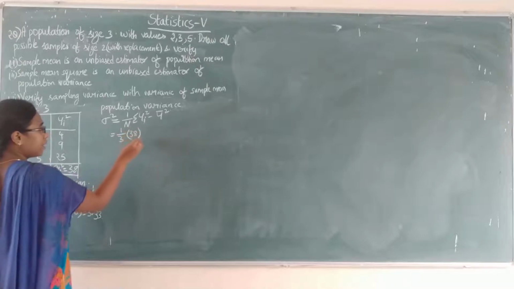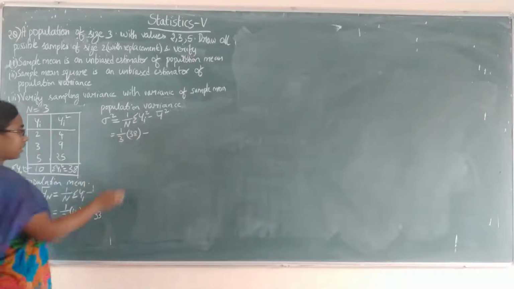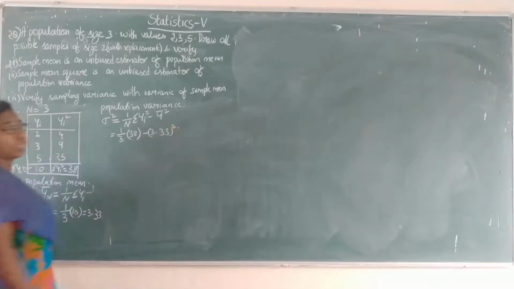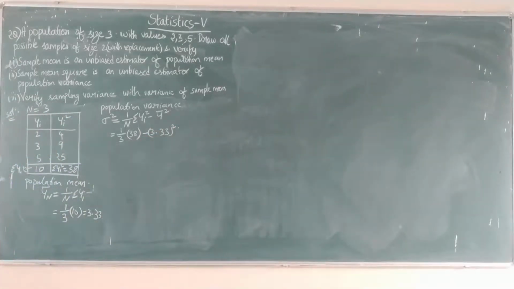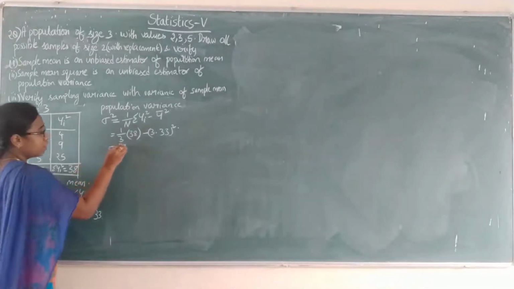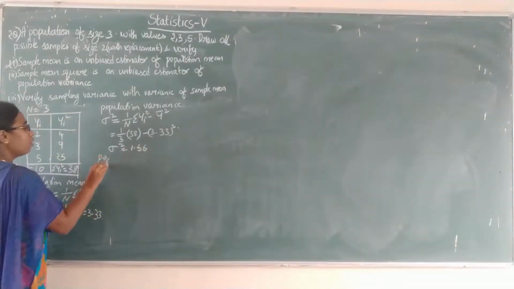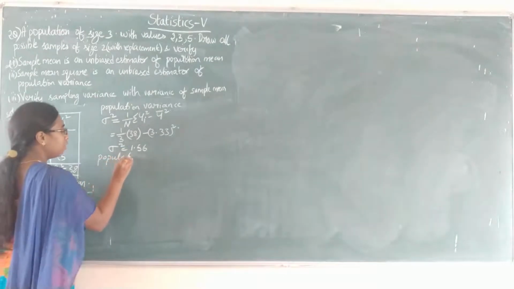So 38 by 3 minus y bar square, which is 3.33 whole square. So solve this one, you will get the sigma square value as 1.56. So sigma square equals 1.56.